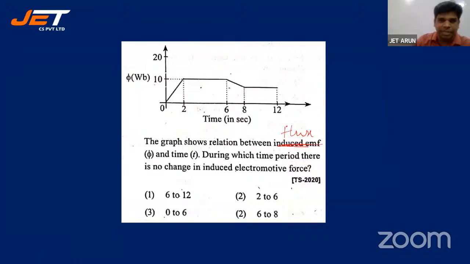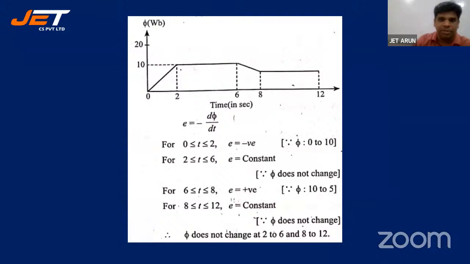So let's see how do we attack this problem. ఇక్కడ చూడండి సేమ్ గ్రాఫ్ మళ్ళీ డ్రా చేశారు. What do we say? How do we get the electromotive force? It is the rate of change of flux, delta phi by delta t. For very small change, d phi by dt. So negative of d phi by dt. All right. Which law is this? Students, which law is this? Oh, you're all up with the answers.